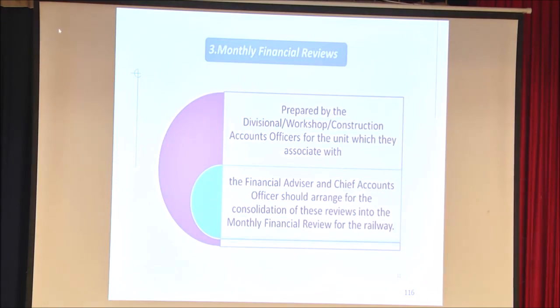Monthly financial reviews are prepared by the division, workshop, construction, and accounts office for the unit to which they are associated. The financial advisor and chief accounts officer should arrange for the consolidation of these reviews. Each division prepares its own financial reviews and sends them to the headquarters. The headquarters will consolidate them, prepare a combined review, and send it to the Railway Board. The Railway Board scrutinizes the financial reviews for each railway.